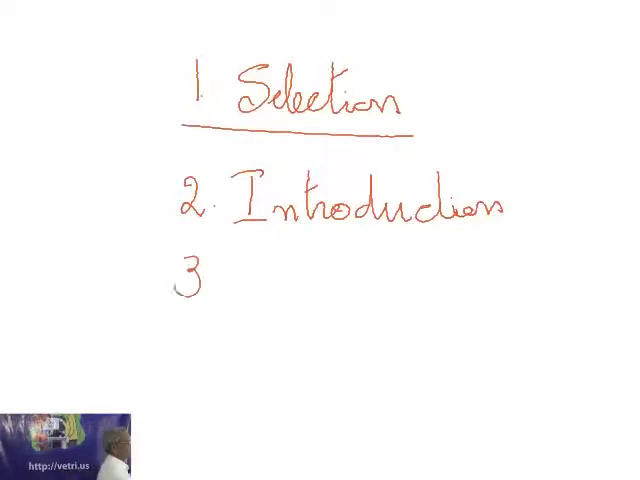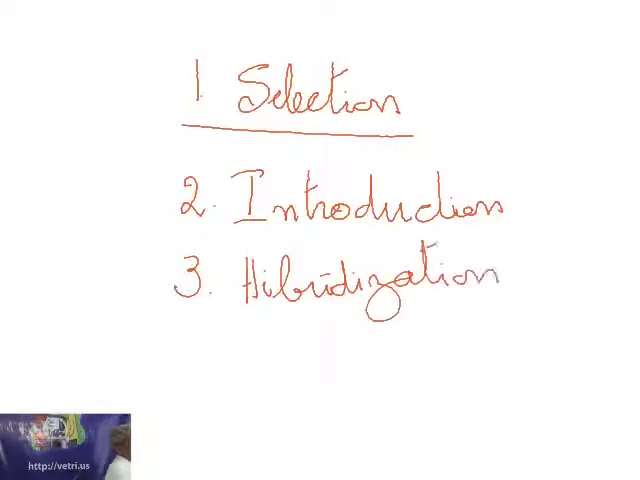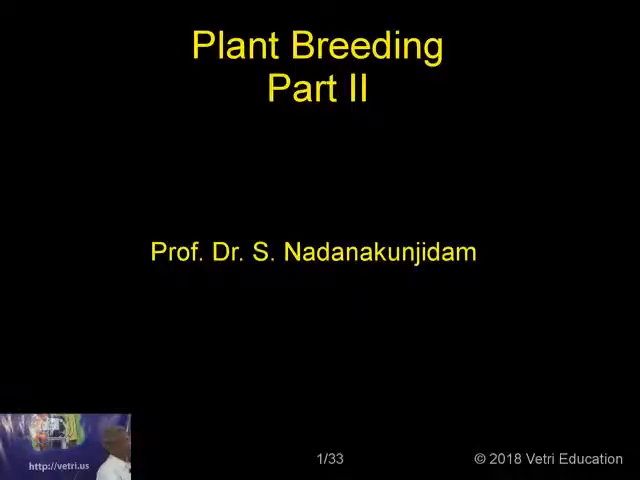Then, hybridization is another method by which you can improve the crops. Now, these are the methods that we have analyzed so far, and we are going to proceed to the other methods. So, it is coming under plant breeding part 2, by which we can improve the crops.